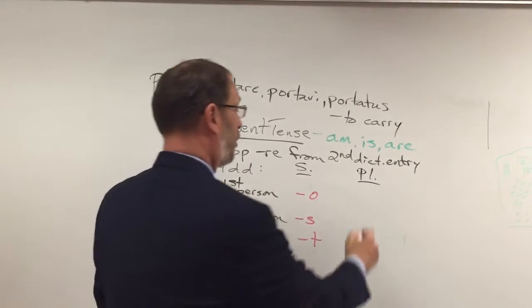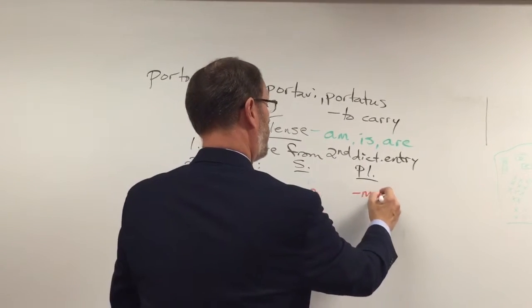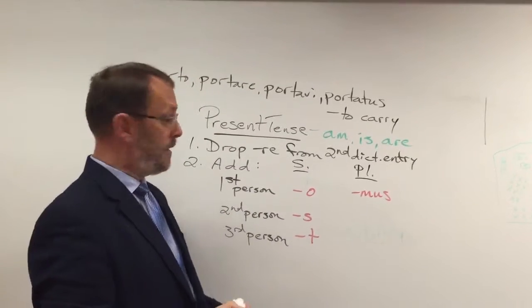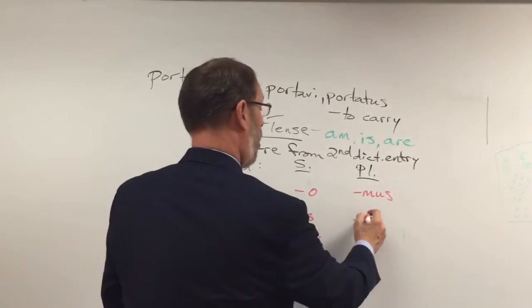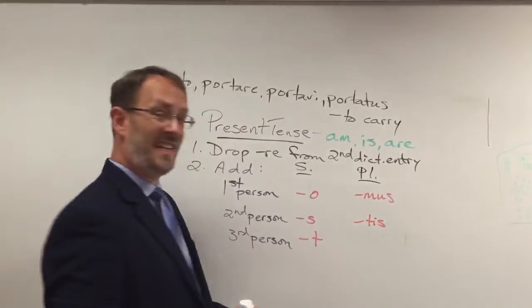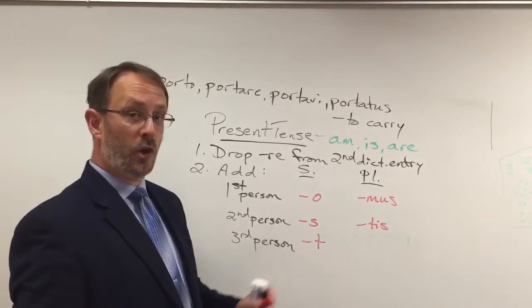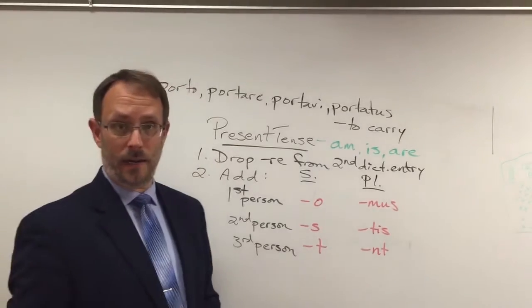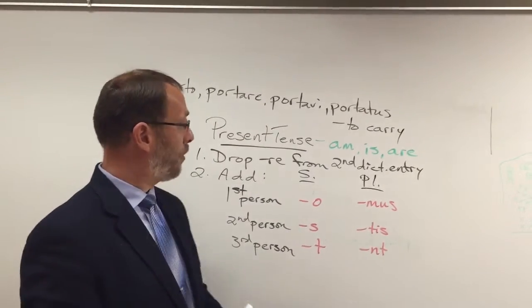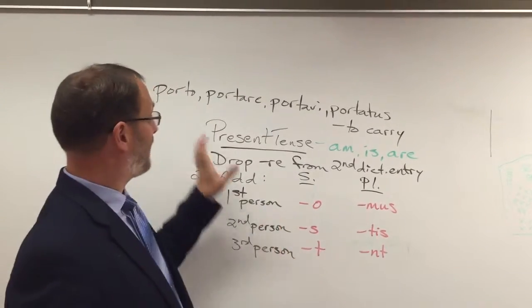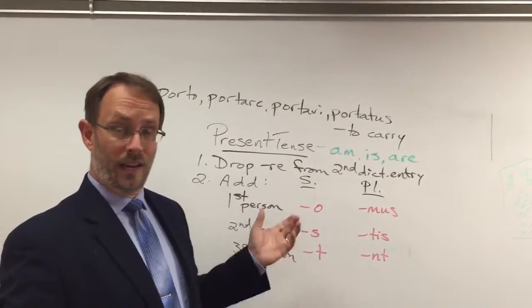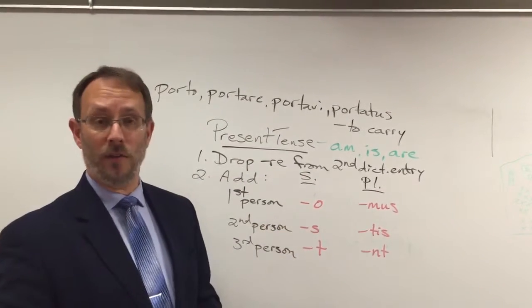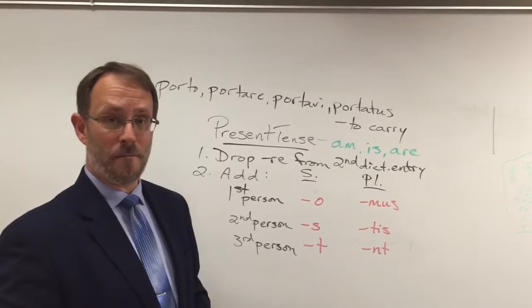If first person plural, we are doing the action, you put on an MUS. If it's second person plural, all of you, we put on a TIS. And if it's third person plural, they are doing the action, we put on an NT. So right now on your own paper, following these rules, try to conjugate the verb porto in the present tense. Go ahead and hit pause on the video now and try that for yourself.